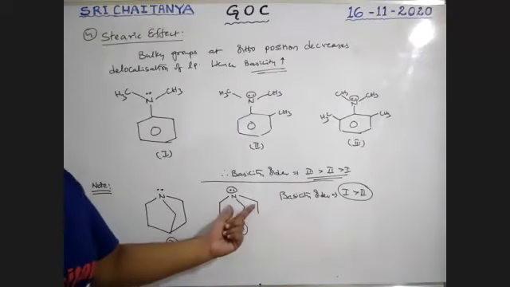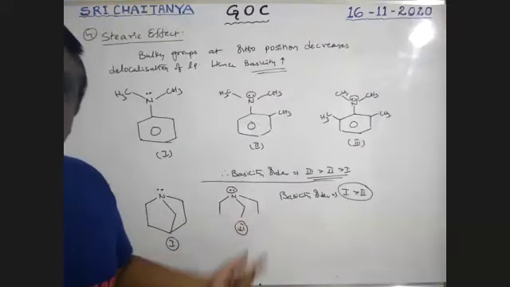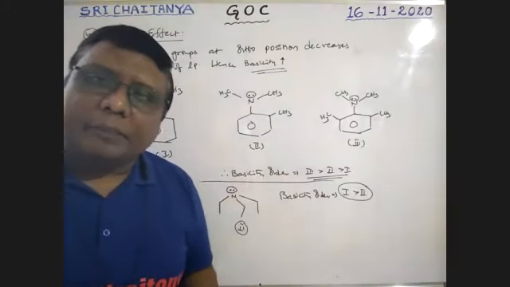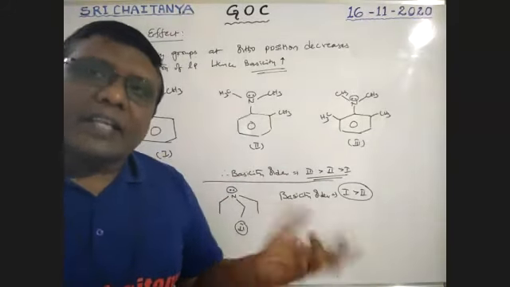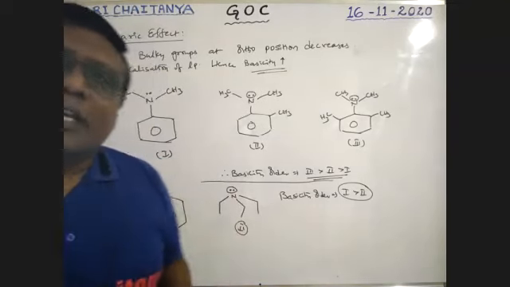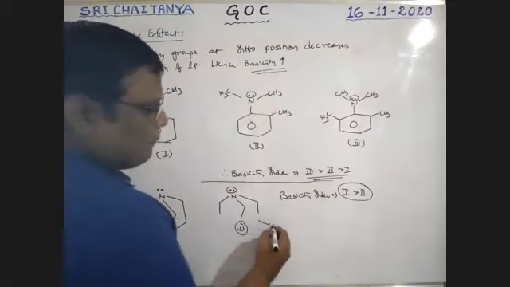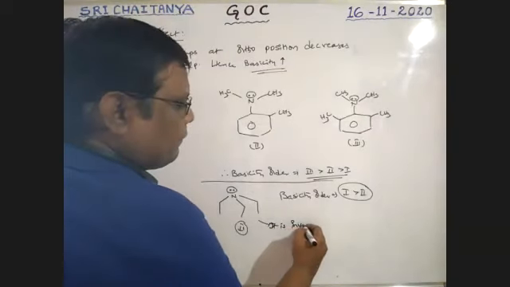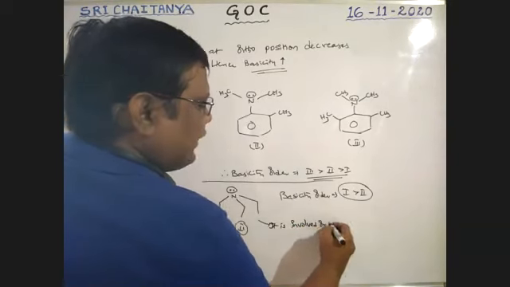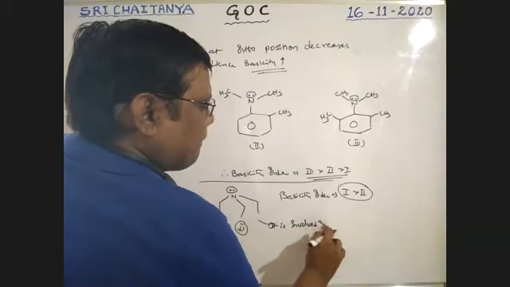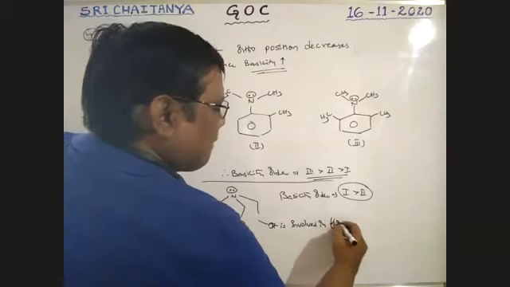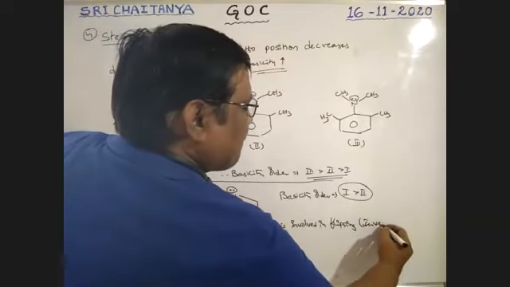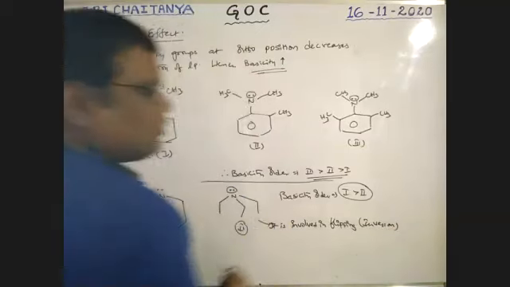Why, sir? Why is this one not more basic? Why is it less basic? Because it is in open condition. It is involved in flipping. Flipping means interconversion takes place, so inversion takes place. That is inversion, boys.